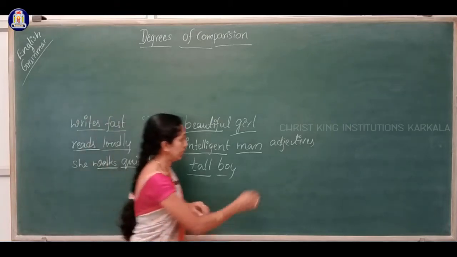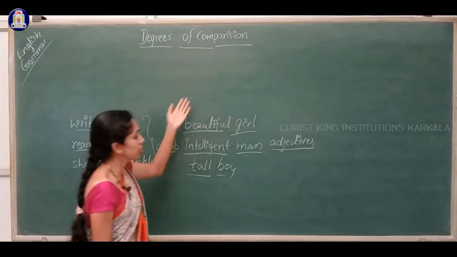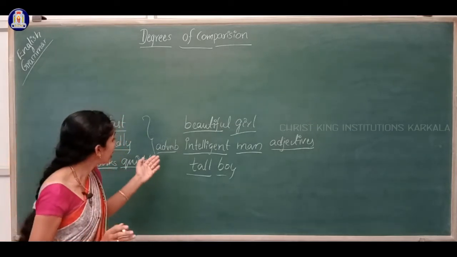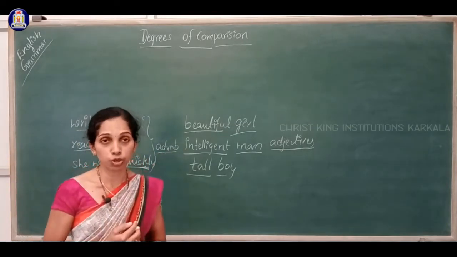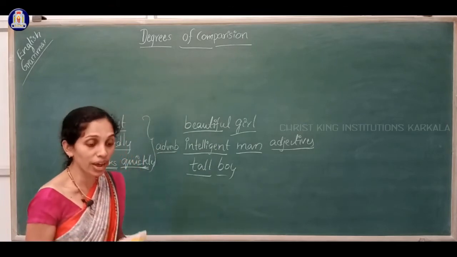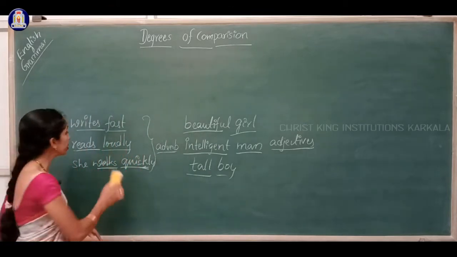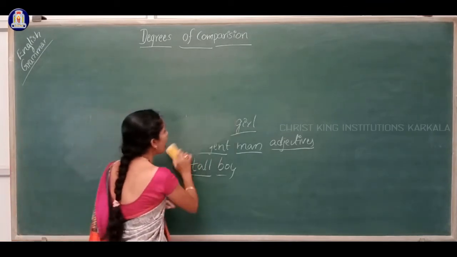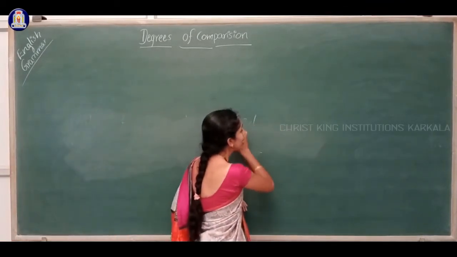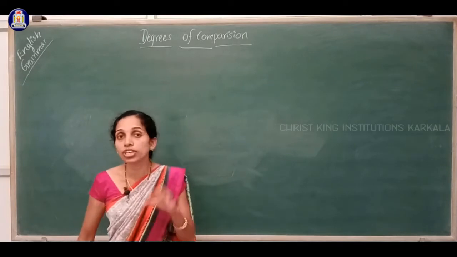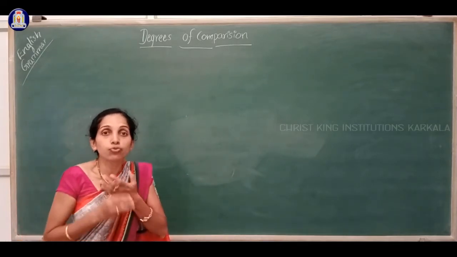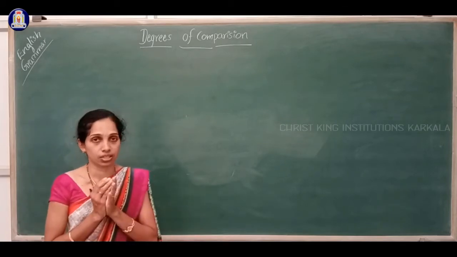Yes, students, in degrees of comparison, we are comparing the adjectives and the adverbs. How do we compare them? There are three types of comparison. In three ways we are comparing, but without changing the meaning.